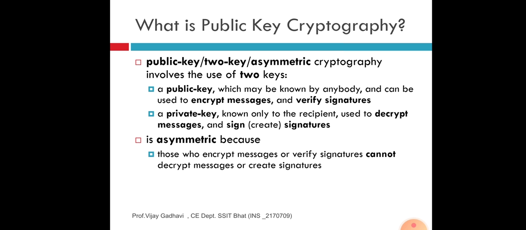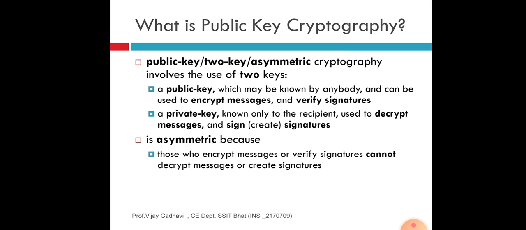Then the private key is known only to the recipient. The receiver must be aware of the private key, and it is used to decrypt a message and sign signatures. Sign means create signatures.